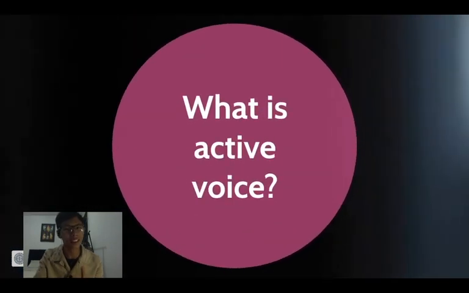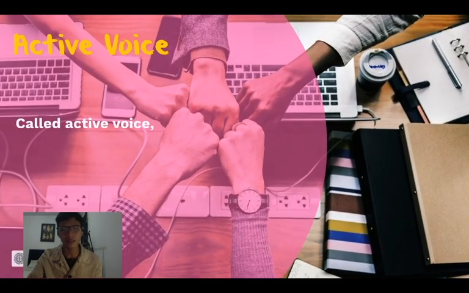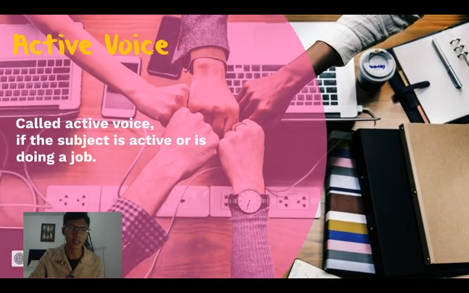So, what is active voice? It's called active voice because the subject is active or is doing a job. In other words, the subject is directly doing something to the object. As I said before, the subject is doing something to the object.